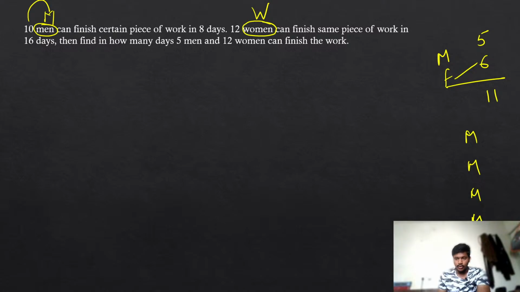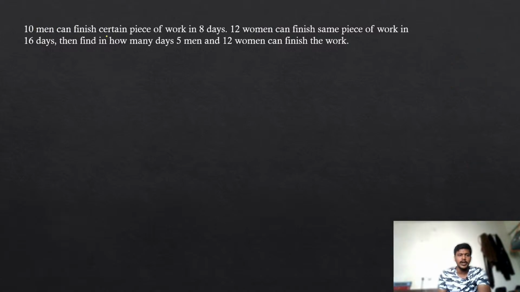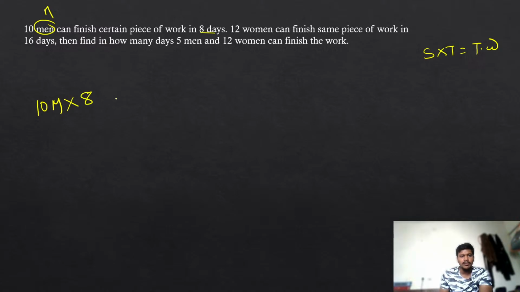So as one man's speed is m, 10 men's speed will be 10m. You have to multiply your speed into time, then only you will get your total work. So one man's speed equals m, and we have 10 men, that is 10m. And you have to multiply with time. How long are they working? 8 days. If 10 men are working for 8 days, you can complete your total work.